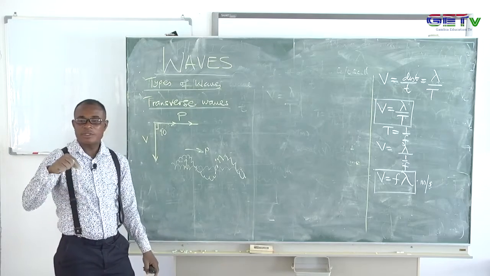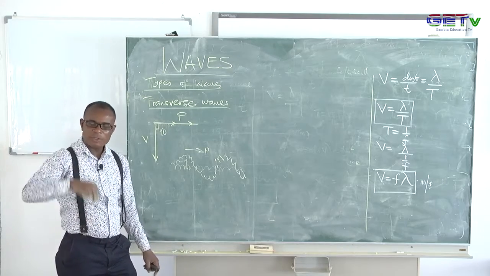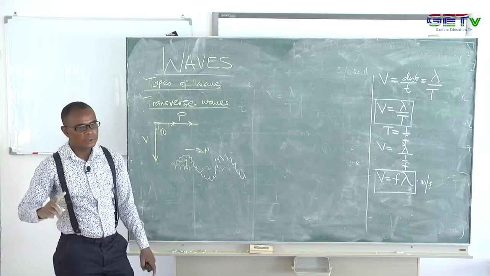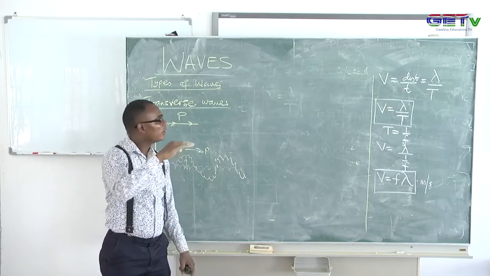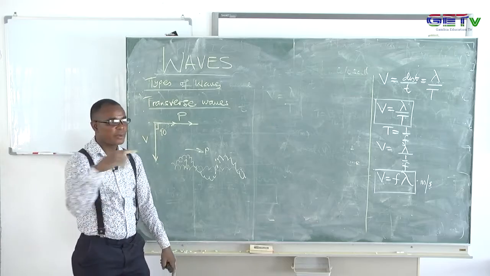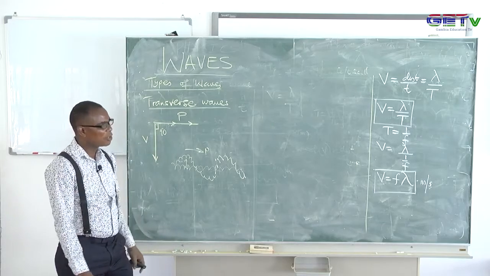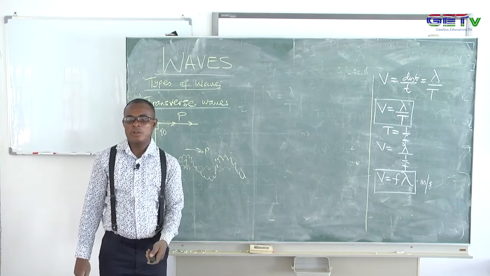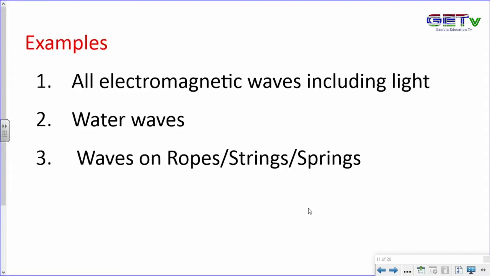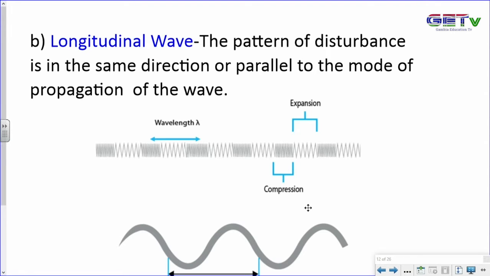But just note that in the transverse wave, the vibration of the particles of that medium must always be perpendicular to the mode of propagation. The vibration and propagation must be perpendicular to one another. So note that type of wave. Examples: all electromagnetic waves, including light, and water waves, and waves on springs or strings or ropes are all that type of wave called the transverse wave.